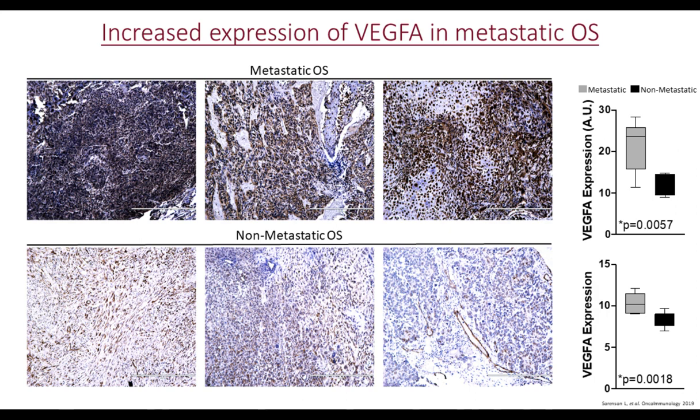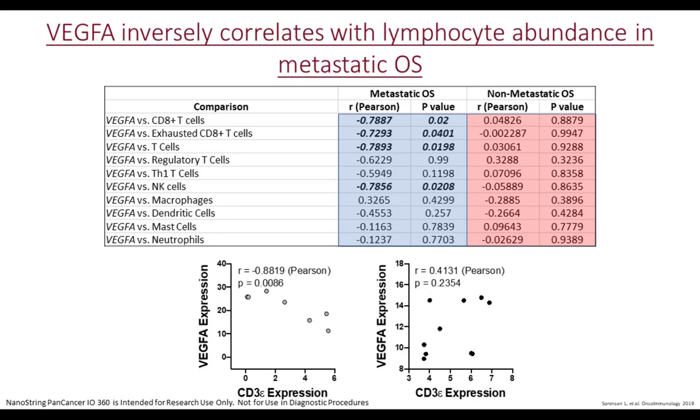On the top right is quantification of the VEGF-A immunohistochemistry. On the bottom right is quantification of VEGF-A gene expression using the NanoString profiling. And what we can see is that the trends are the same, where metastatic osteosarcomas express higher protein and mRNA levels of VEGF-A in comparison to non-metastatic specimens. And in both cases, these results are statistically significant.